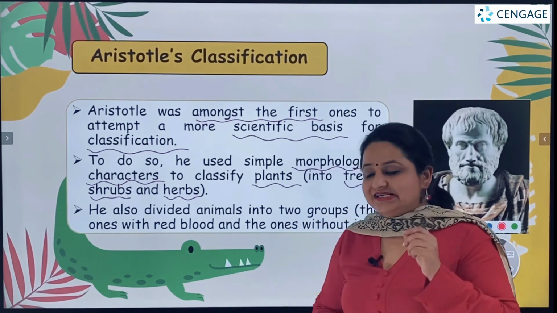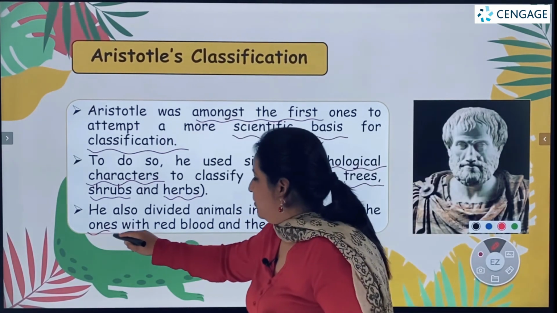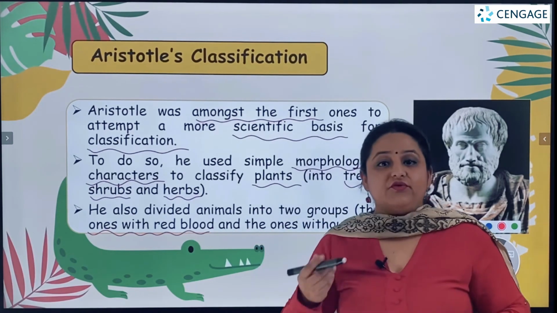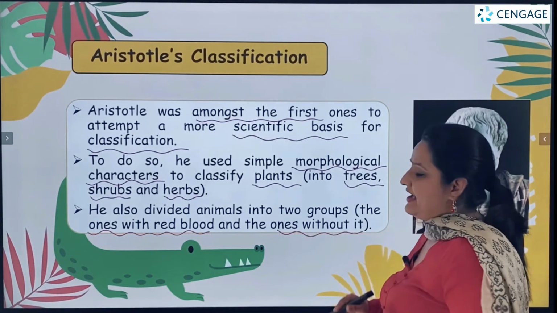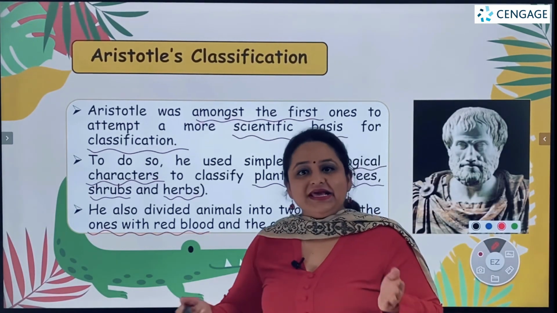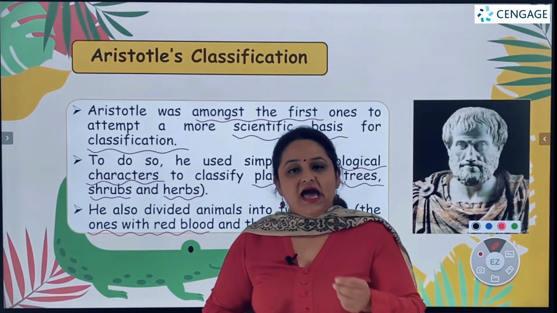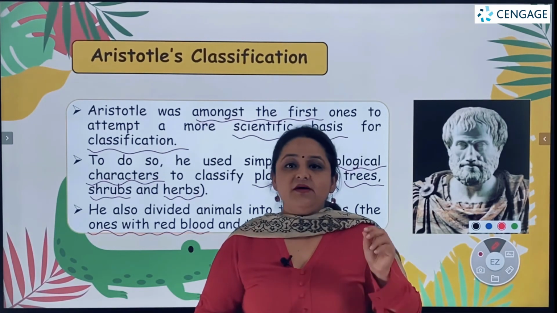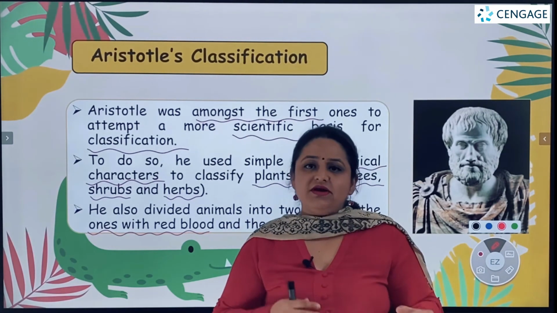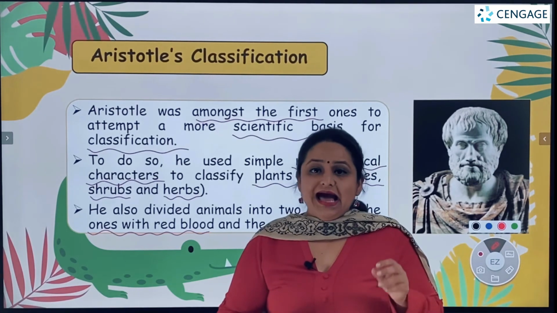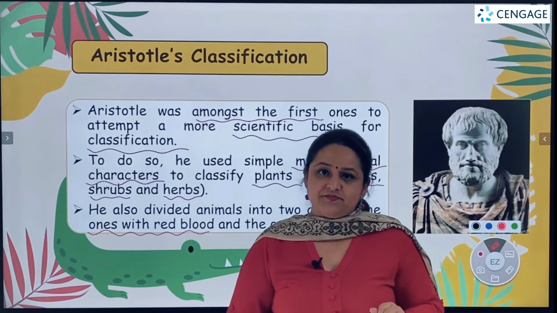Similarly, he also classified animals into two groups, one having red blood and the other which did not have red blood. So we can say that out of all the classifications previously done, Aristotle's classification had a more scientific base, whereas the other ones were comparatively more vague and did not focus on scientific characteristics.